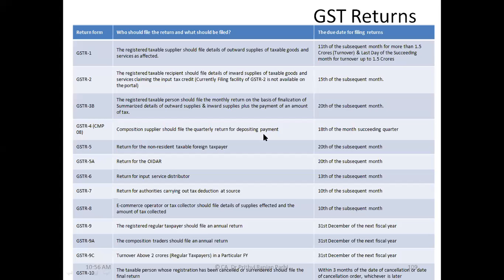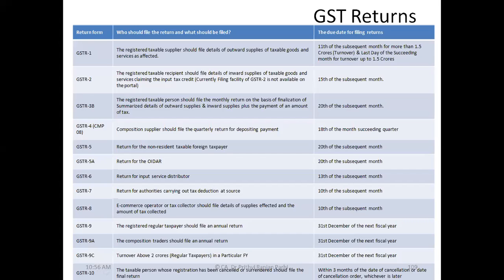And there are various kinds of returns filed on the GST portal. Different kinds of registered dealers are required to file different kinds of returns. These are examples of such returns I'm showing you. In the return chapter, we'll be learning in detail.